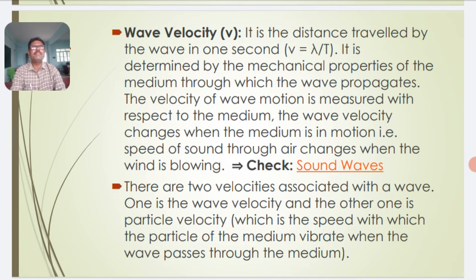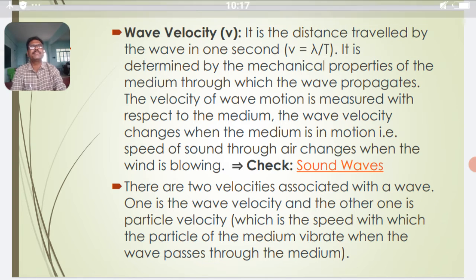It is determined by the mechanical properties of the medium through which the wave propagates. The velocity of wave motion is measured with respect to the medium. The wave velocity changes when the medium is in motion. That is, the speed of sound through air changes when the wind is blowing.